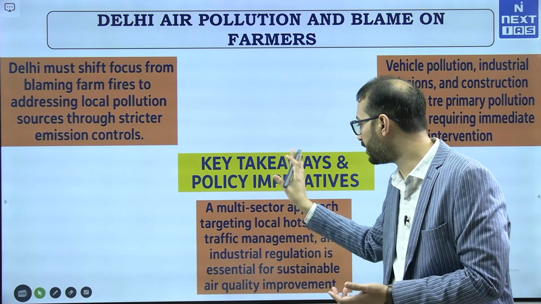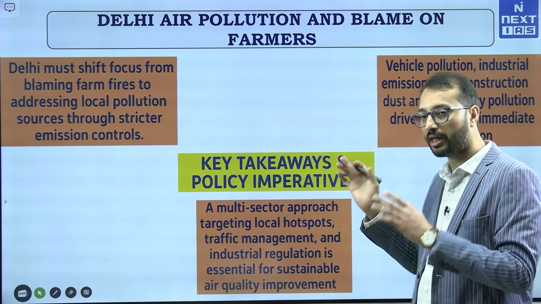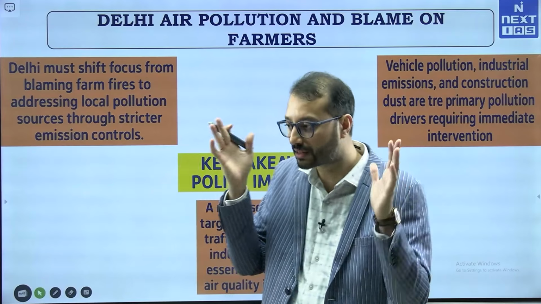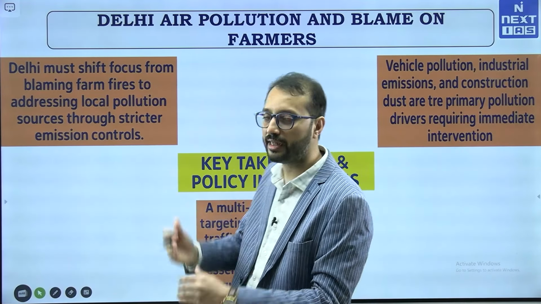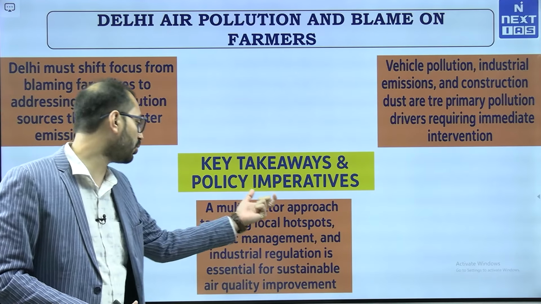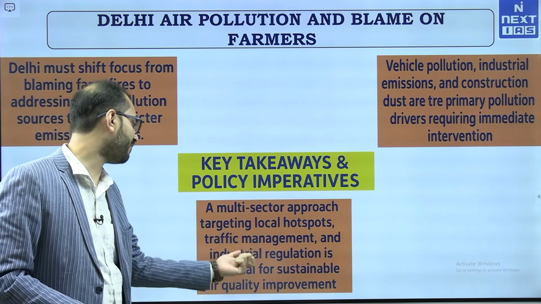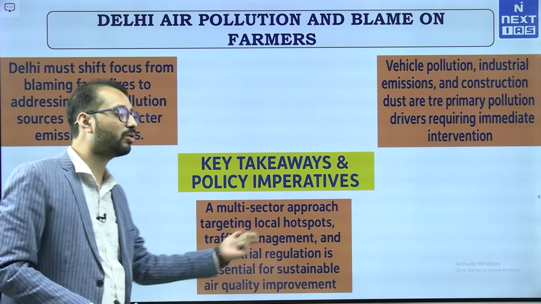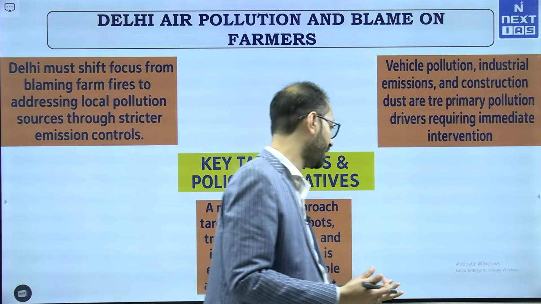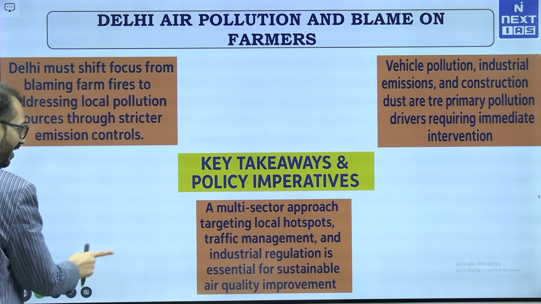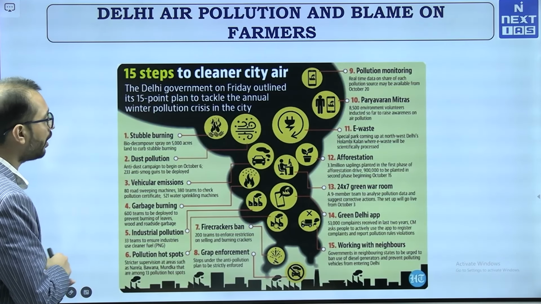So, what we need is a multi-sectoral approach targeting the local hotspots. We see in Delhi, when you monitor the AQI data, you will see that there are some hotspots where all of a sudden there is an acute rise in the AQI. So, we need to target these local hotspots, manage the traffic. We need to bring in industrial regulation for sustainable quality improvement over the years, right. So, that is the only way now, because the myth of farm fires is busted, right.